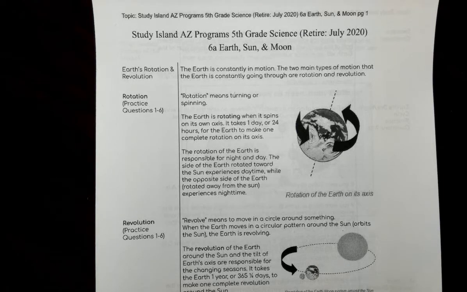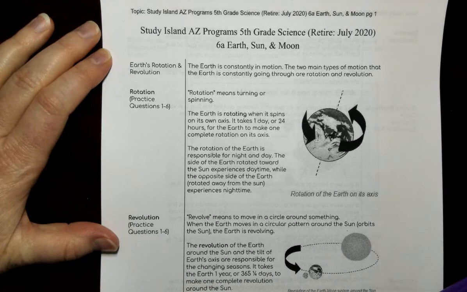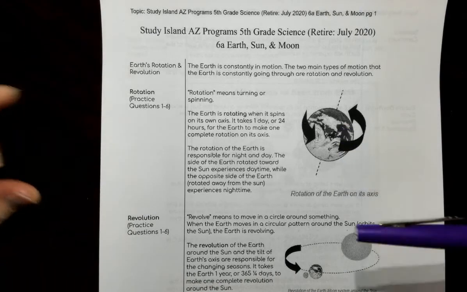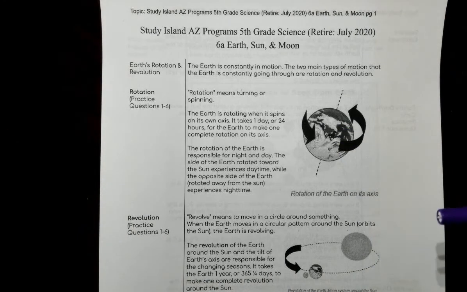So this week we are going to be doing Study Island, AC Program's 5th grade science, retiring July 2020. Topic 6A about the Earth, Sun, and the Moon. So I just took the notes from Study Island and I actually added a little bit extra just to help with your understanding and to make sure that more information is provided.